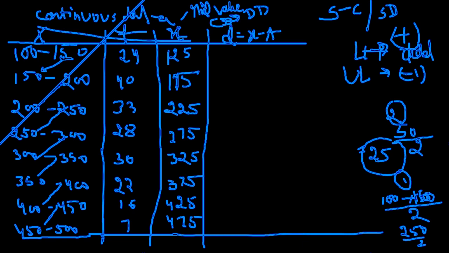Tell me. Type in the message. Number you are considering as an assumed mean? 275. Why? Why? Yes, you can take 275. Why are you choosing it?